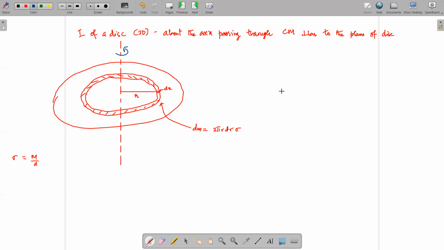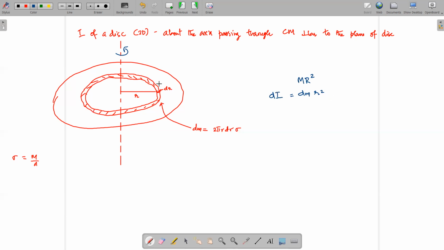And earlier we saw the moment of inertia for a ring. We know that the moment of inertia of the ring about its center of mass is m r square, right? So here m is the mass of the ring, and let's take it as dm. So it is dm into r square, that is, dI is dm into r square.